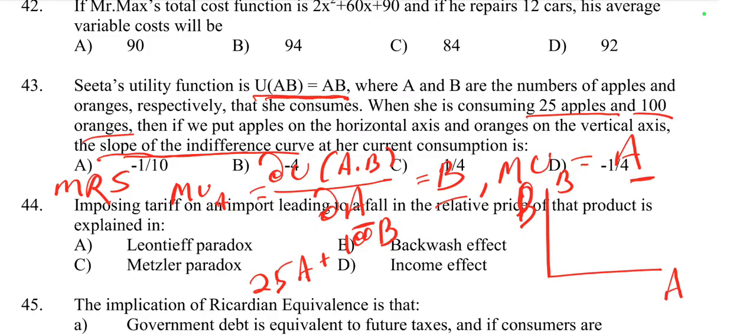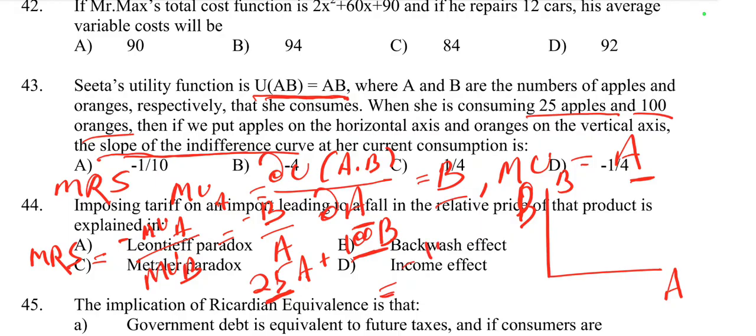Then we find the value of MRS. MRS is equal to negative of MUA by MUB, marginal utility of A by marginal utility of B. The marginal utility of A is B, so it is minus B by A. B is equal to 100 and A is equal to 25.